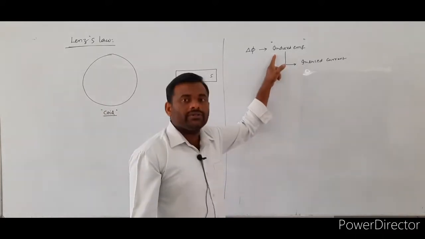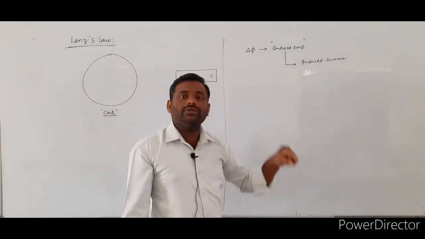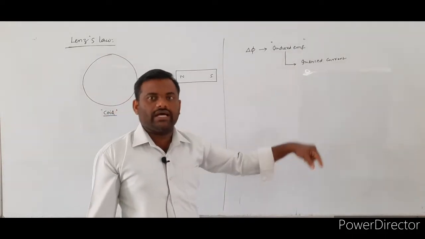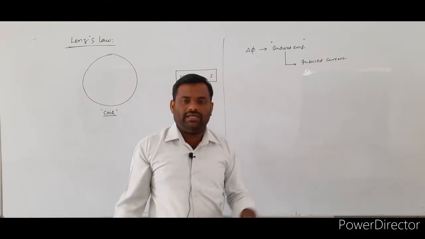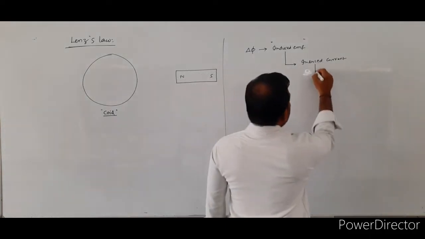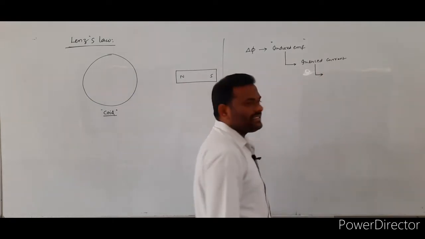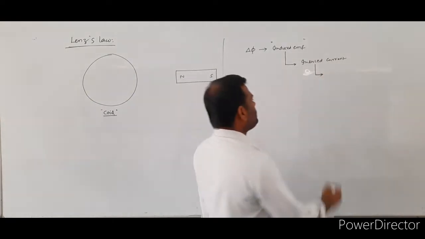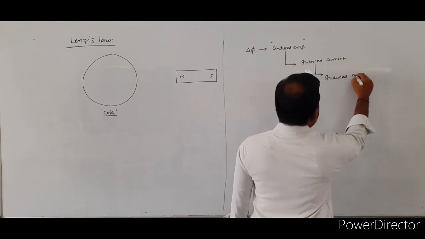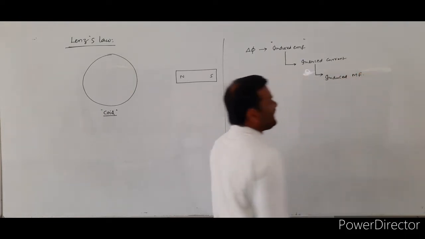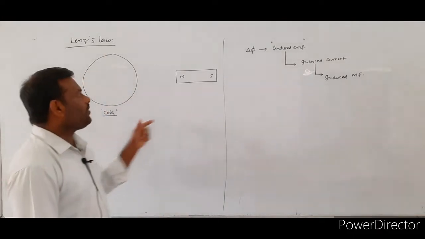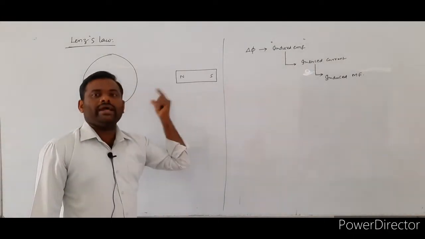Due to this induced EMF, induced electrical current will be flowing within the given coil. Due to this induced electrical current, an induced magnetic field is produced. Suppose this is the given coil, and we bring the bar magnet towards the face of the coil.